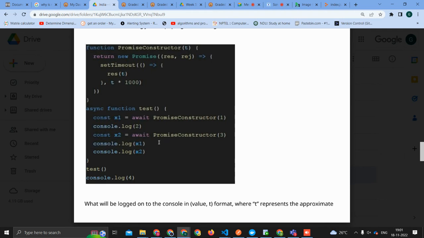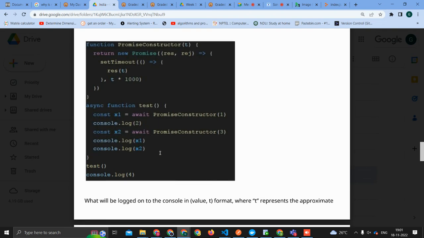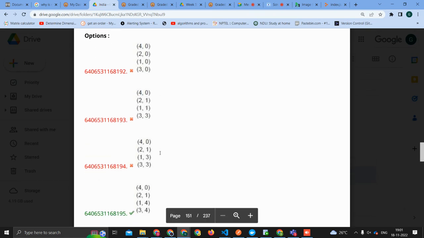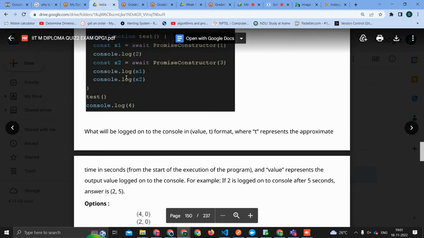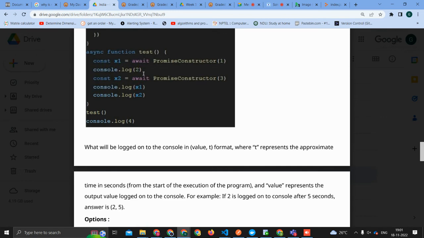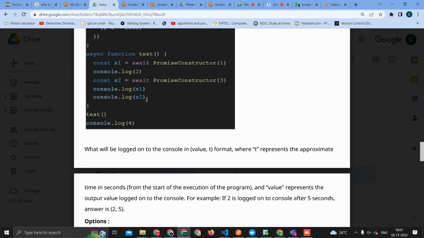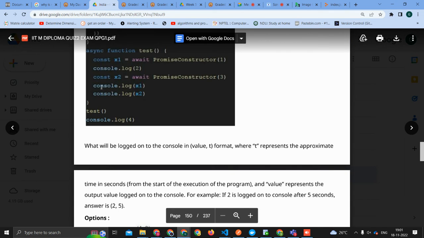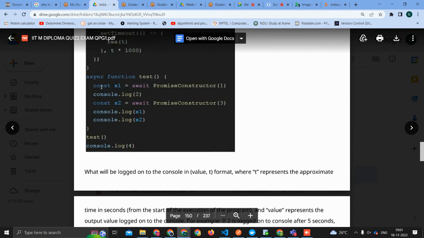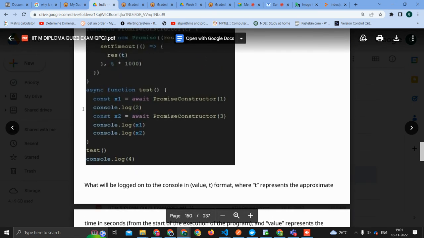No, it's 1 comma 4, bro. x1 comma 4, right? Then 3 comma 5? No, no, why 3 comma 5? It's only 4, since it is already resolved, it will come continuously at the same time, immediately. Had there been an await in front of the console, maybe yes, then you would be right. But otherwise, it will get resolved immediately.